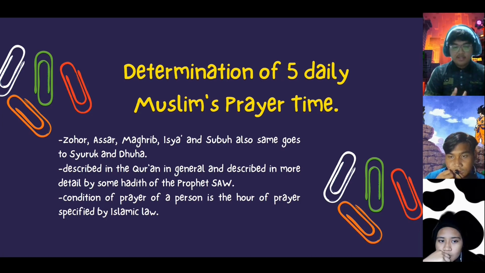Next, determining the five daily Muslim prayer times. Prayer time is the time when Muslims go to their prayer. There is Zohor, Asar, Maghrib, Isha, and Subuh. The same goes for Syuruk and Duha. These times are described in the Al-Quran in general and described in more detail by some hadith of the Prophet sallallahu alaihi wasallam, which is more explicit, easy to understand, and easy to implement.